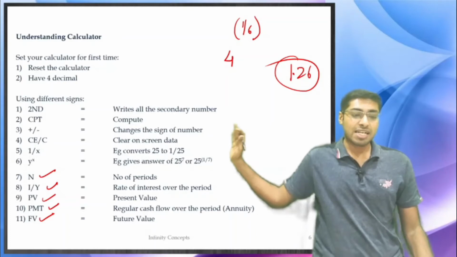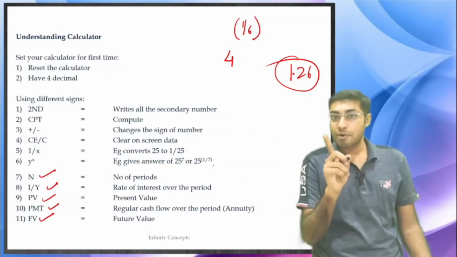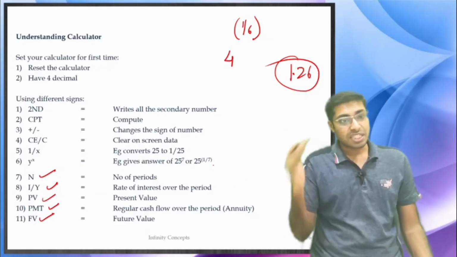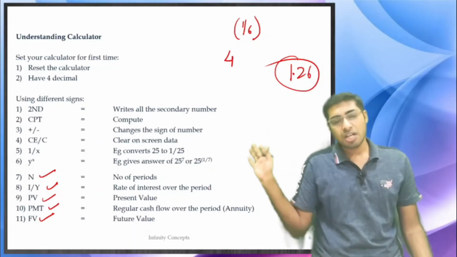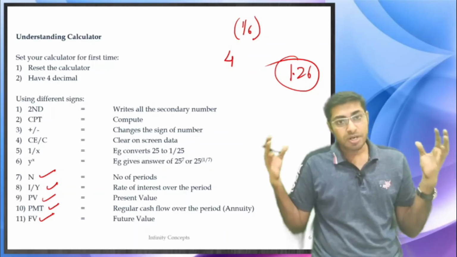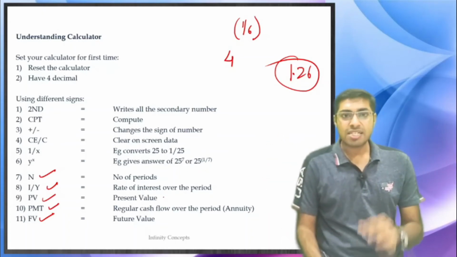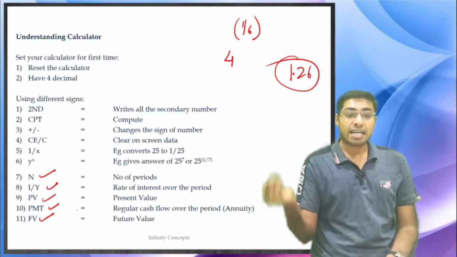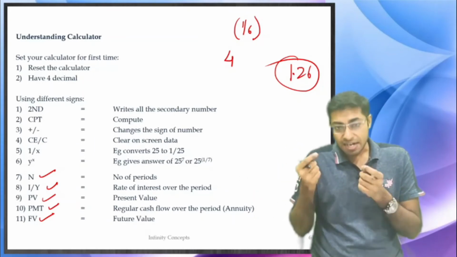N is the number of periods that you need to understand. For the time being, you understand this is the number of years. Actually, it is the number of periods; we will see later on what periods are. I/Y is the rate of interest for that particular period. We are talking about 1 year right now. So what is the yield or rate of interest over that 1 year? PV is the present value. What is the value right now? PMT is the regular cash flow that you are getting over that period, at a regular interval.